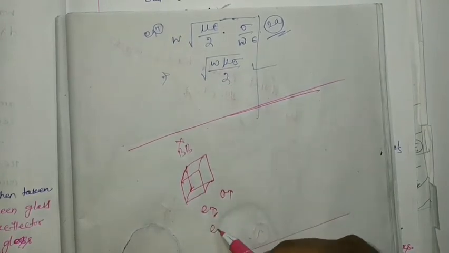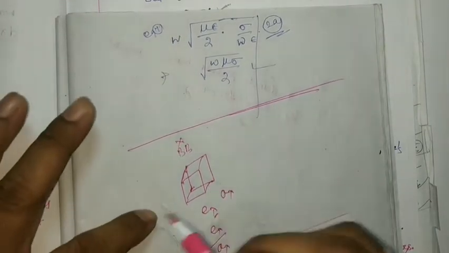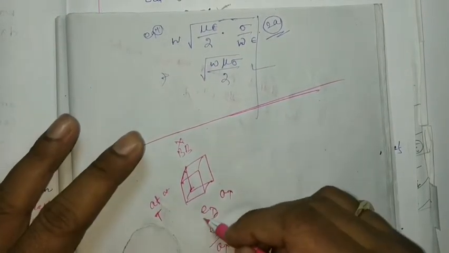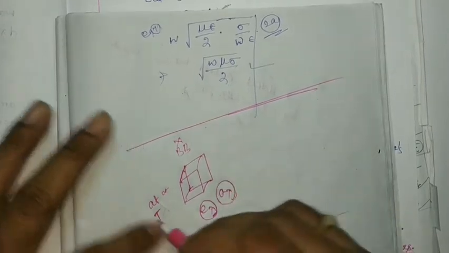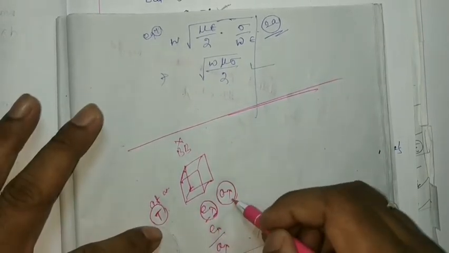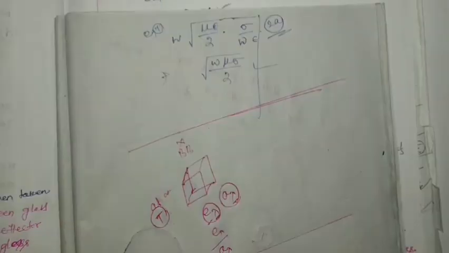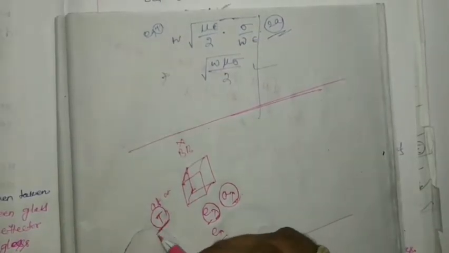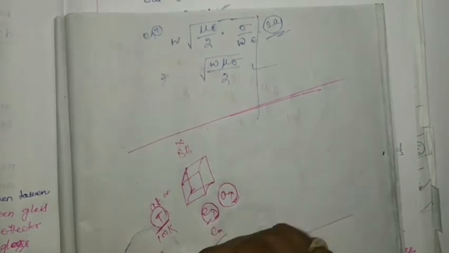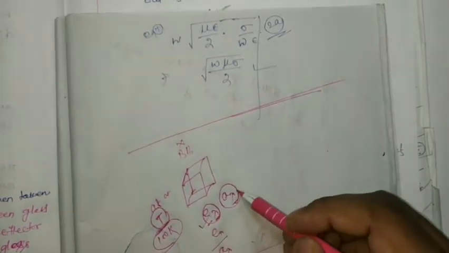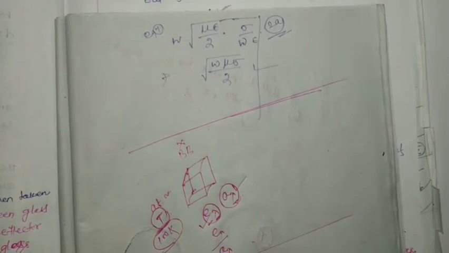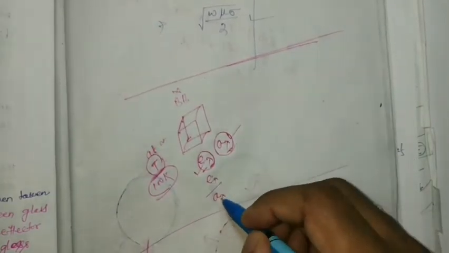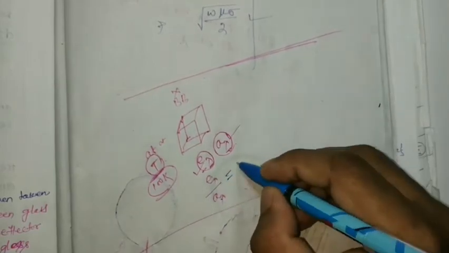At a particular temperature, it has a definite emissive power and absorptive power. If temperature is changed, the emission or absorptive power may change. But at a particular temperature, suppose 100 Kelvin, it has a definite emissive power and a definite absorptive power. So we have to find its ratio, emissive power by absorptive power. Suppose we got the value K.